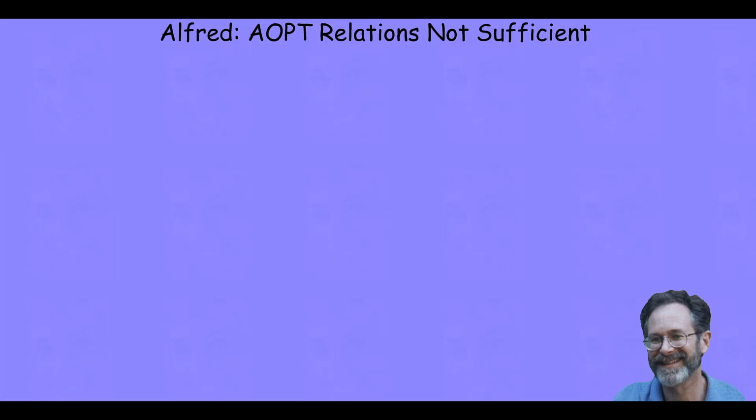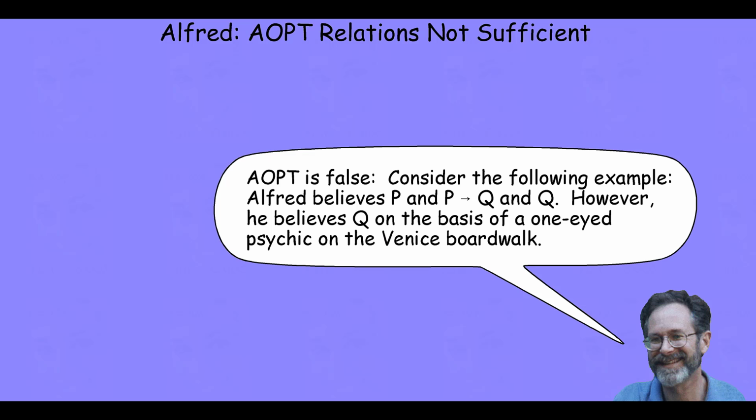Let's turn our attention now to the Alford thought experiment. Recall that Kornblith claims that the Alford thought experiment demonstrates that the arguments on Paper's thesis is false. He says, consider the following scenario. Alford, a young man, believes the proposition P justifiably. And Alford also justifiably believes the conditional proposition if P then Q. And Alford believes Q.